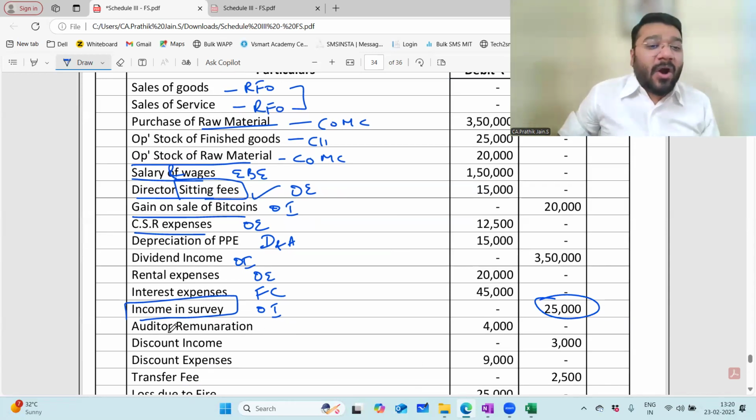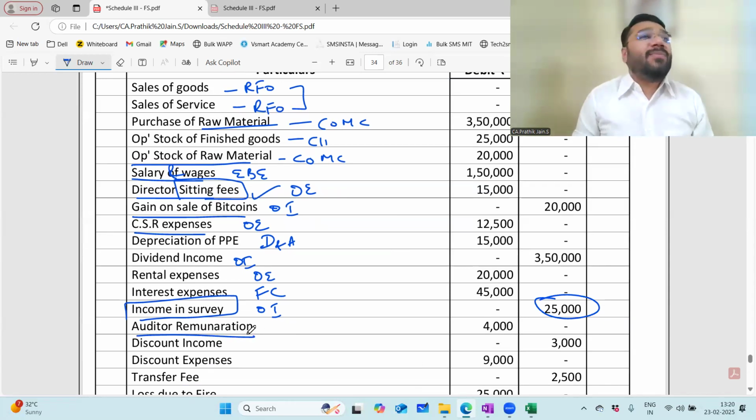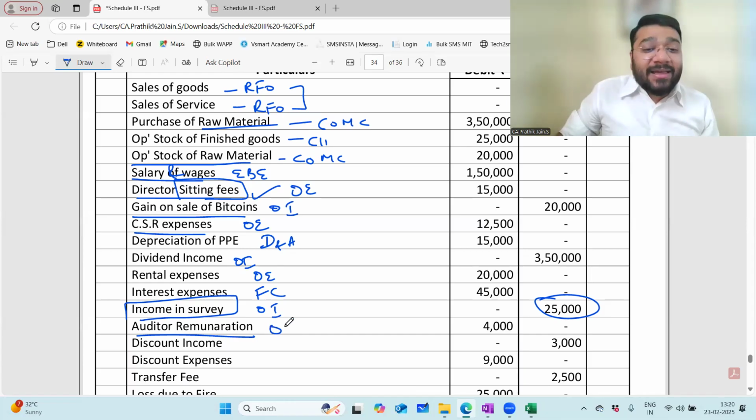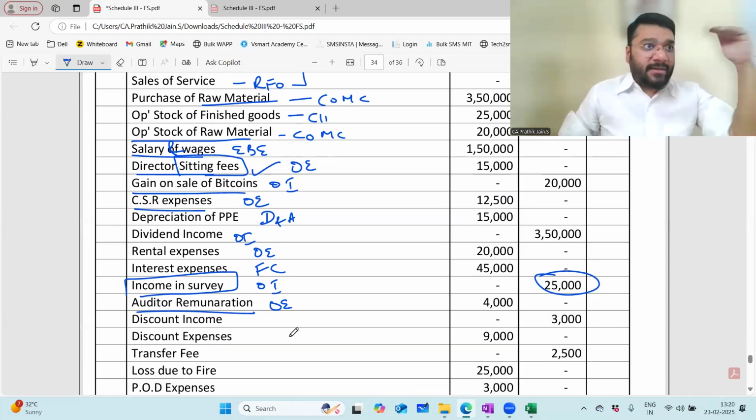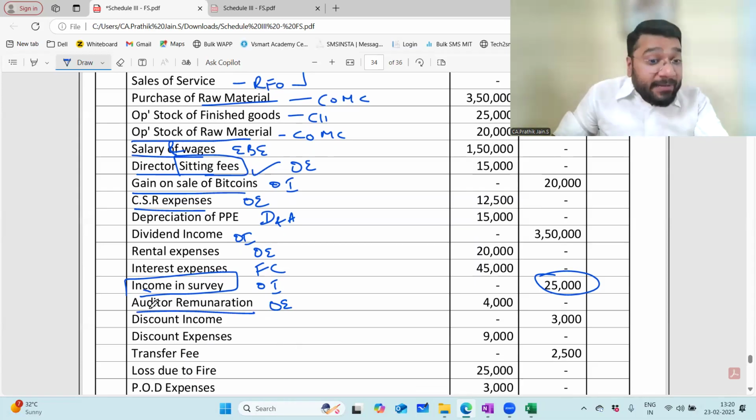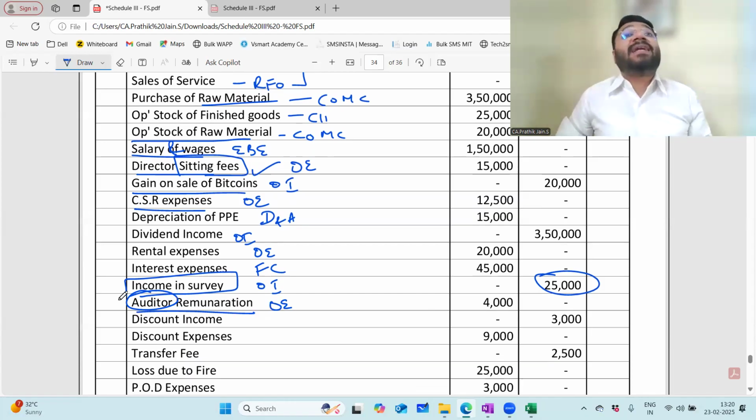Yes. Auditor's remuneration. Other expenses. There is a separate disclosure for the auditor, category-wise: statutory audit, taxation matters, consultancy, etc. You have to break up and show. He's not employed. An auditor can never be an employee. The auditor is always an independent person. Who is an auditor? The person who's got a COP, Certificate of Practice.